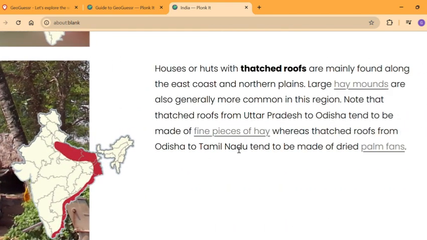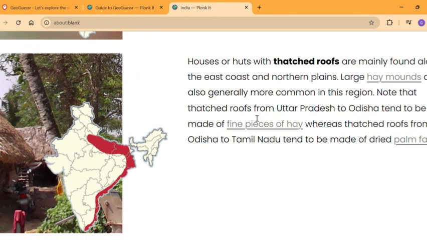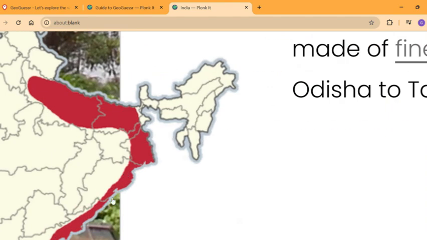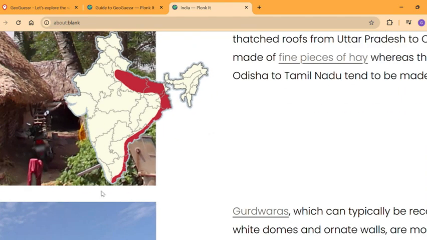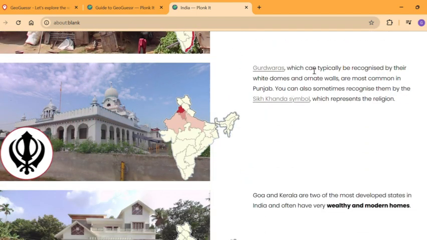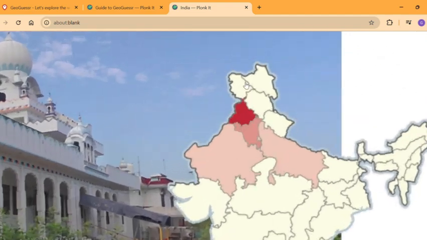So they have thin pieces of hay, large hay mounds. They're mostly from Uttar Pradesh to Orissa. Mostly this area, just remember, sometimes occasionally this area. Then next we have Gurudwaras, which are only available in the state of Punjab.